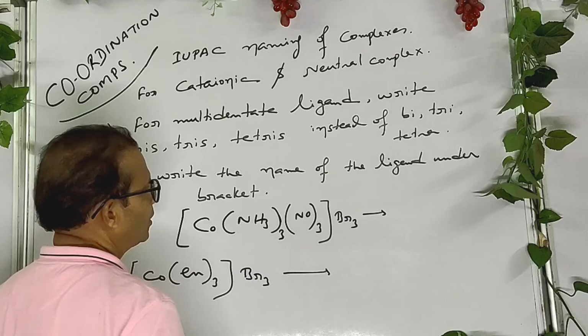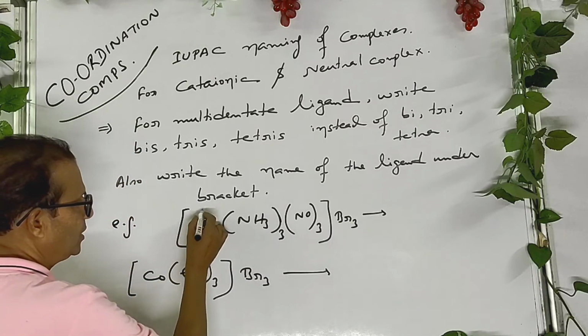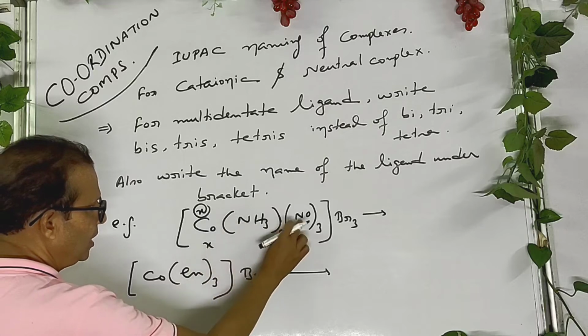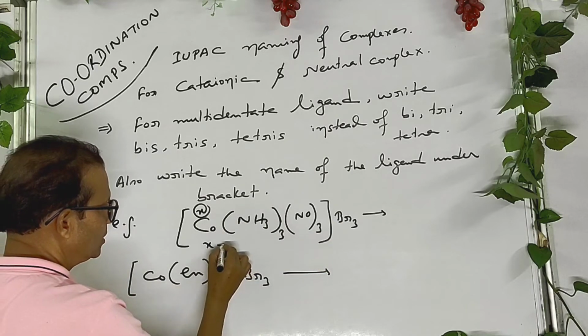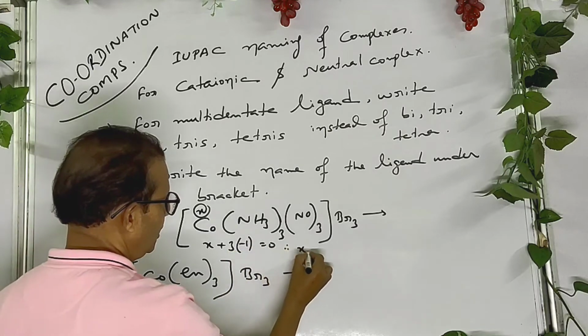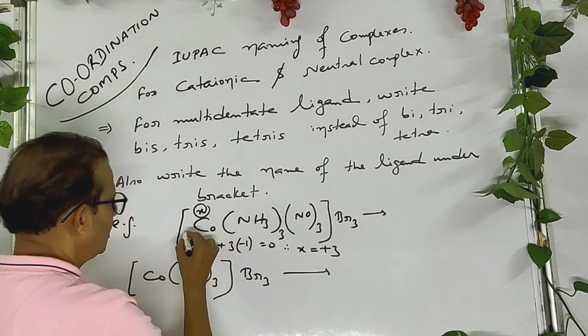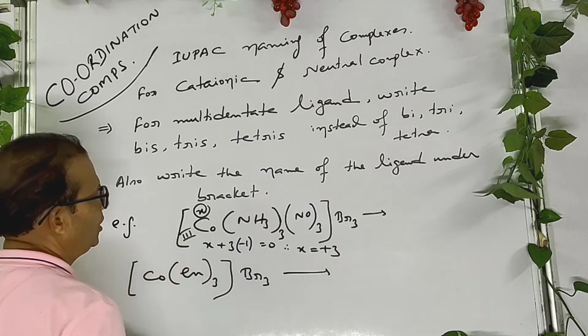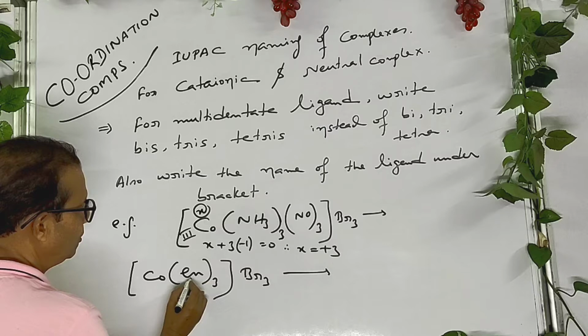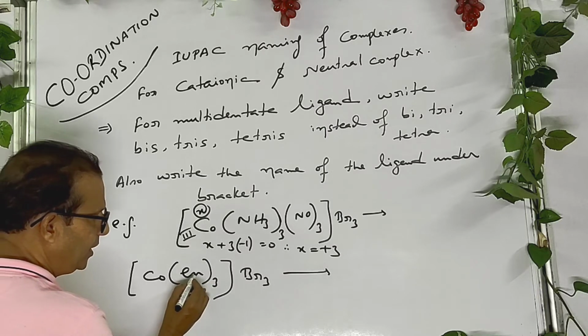At first, determine the oxidation state. X plus 0 here, plus 3 into minus 1 equal to 0. Therefore, X equals to plus 3. So here cobalt has oxidation state of 3. If you consider here, it's 0 because it's a neutral bidentate ligand.